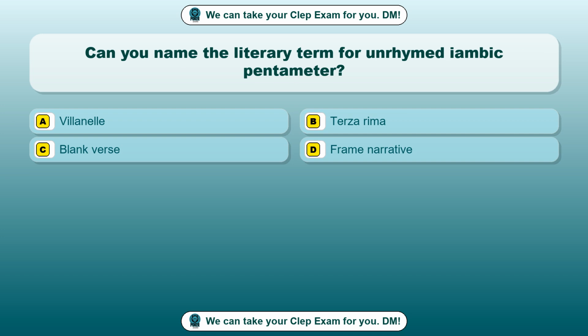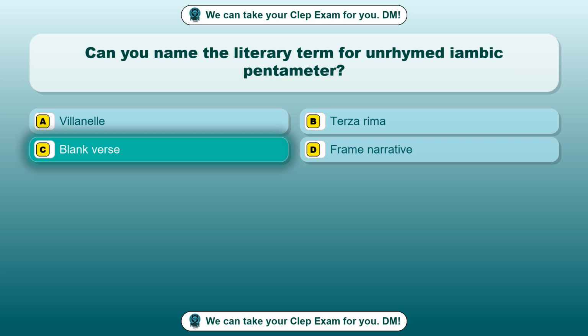Question 45. Can you name the literary term for unrhymed iambic pentameter? Option A. Villanelle. Option B. Terza rima. Option C. Blank verse. Option D. Frame narrative. The correct answer is option C, blank verse.